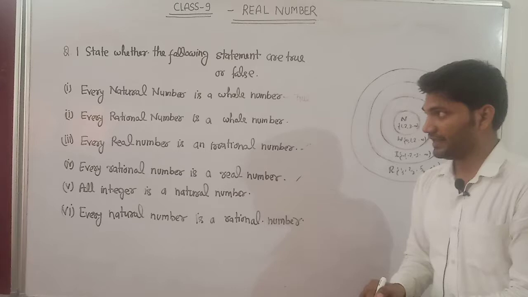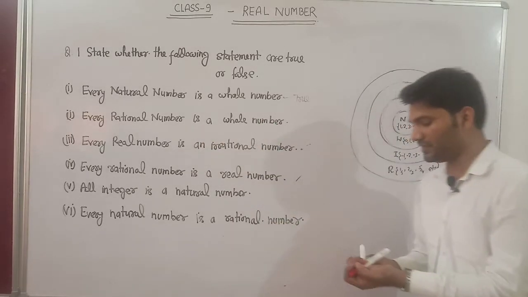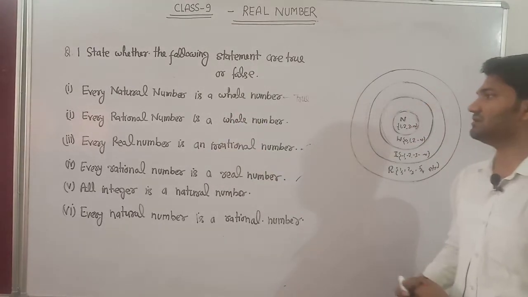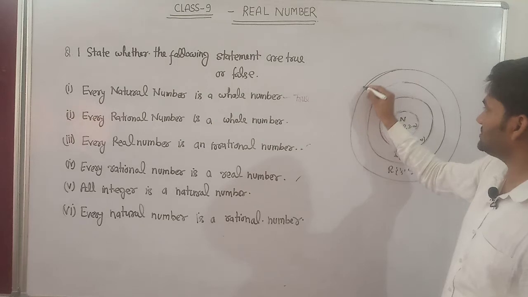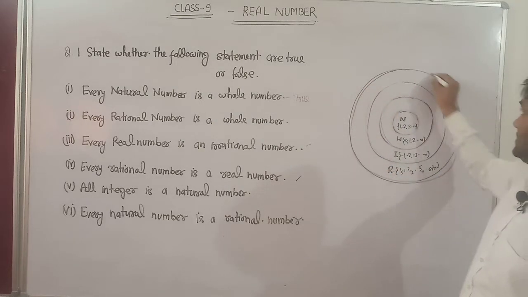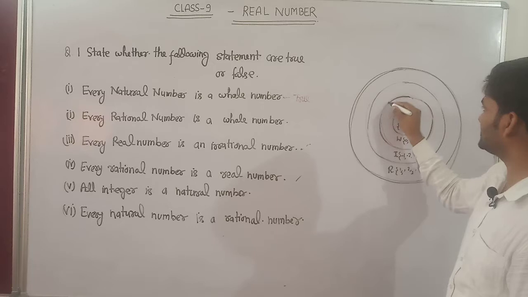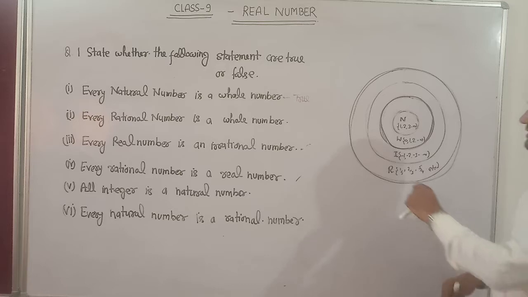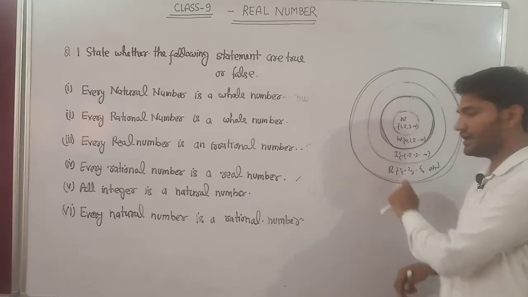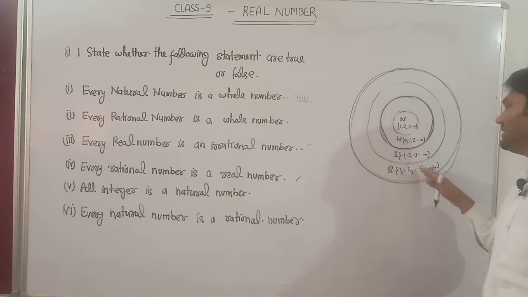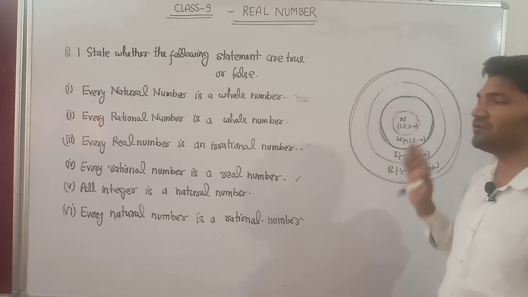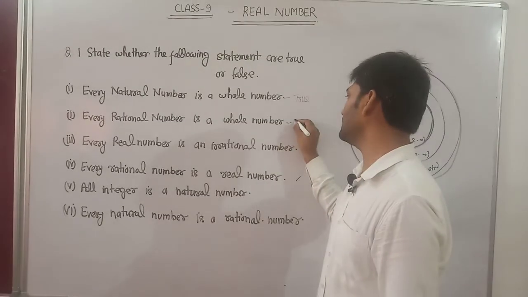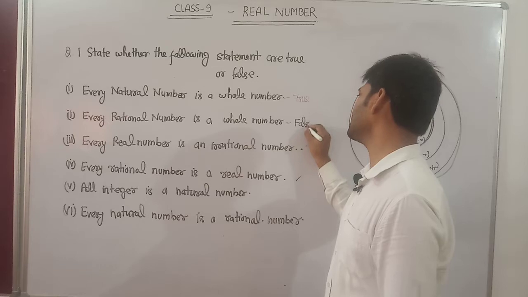Second statement: every rational number is a whole number. Check whether this statement is true or false. This part is the rational numbers, and that part is the whole numbers. This statement is false, because some rational numbers, like 1 by 2, 2 by 3 and 5 by 4, are not included in the whole numbers. So this statement is false.